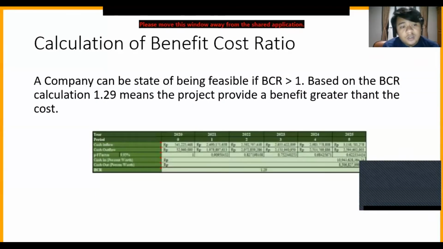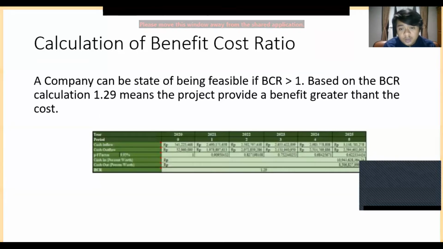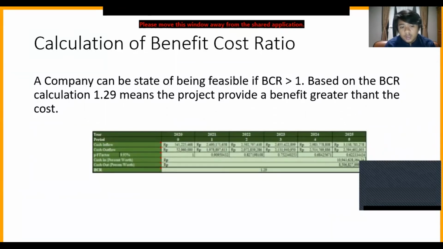The next one is the calculation of benefit cost ratio. A company can be stated as feasible if BCR is more than 1. Based on the BCR calculation, 1.29 means that the project provides a benefit greater than the cost. And also the table is the explanation of the calculation to get BCR.